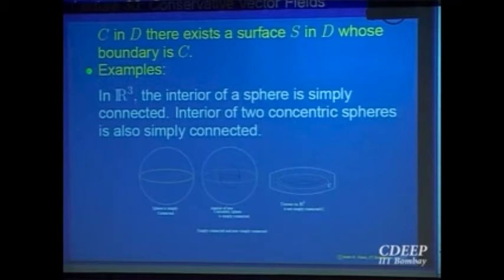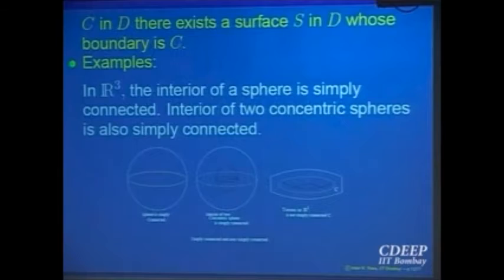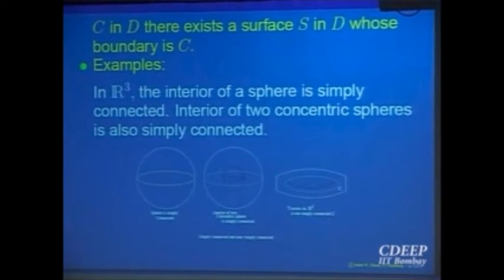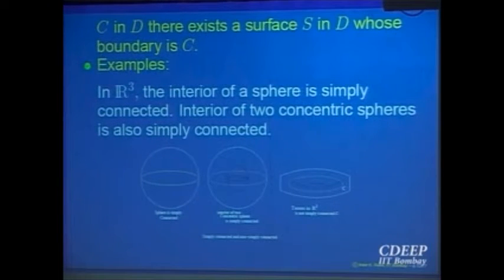Consider a simple closed curve in any domain D, in R2 or R3, it does not matter. The basic idea is, imagine that simple closed curve, which you can shrink if required. Supposing every simple closed curve in the domain can be shrunk to a single point, our domain has that property.